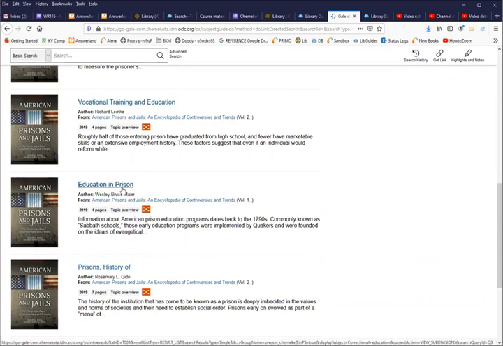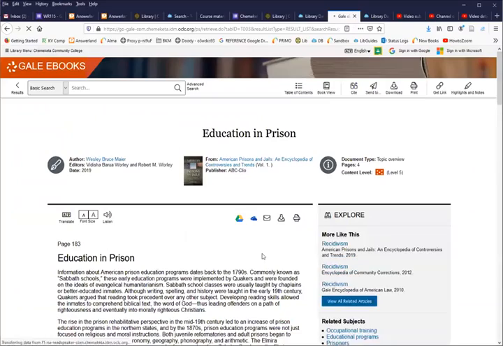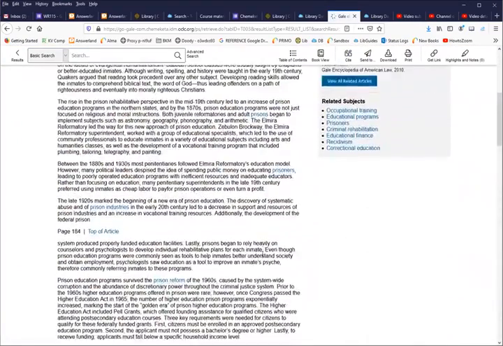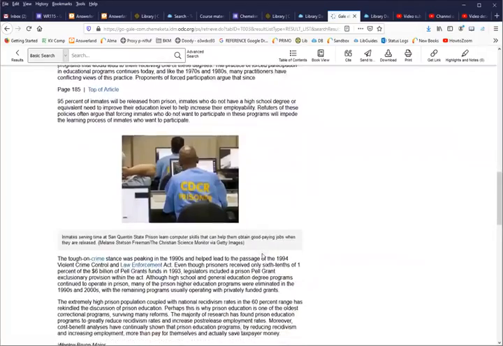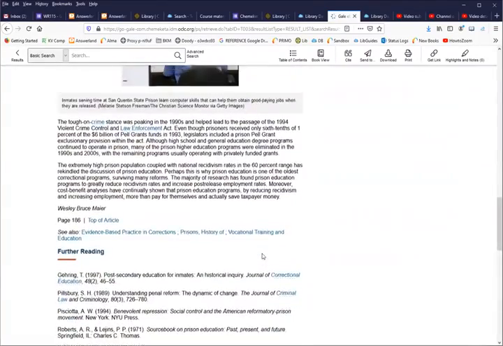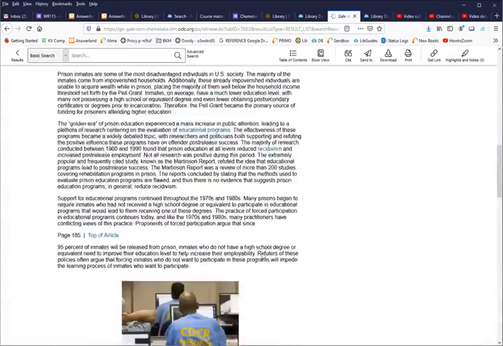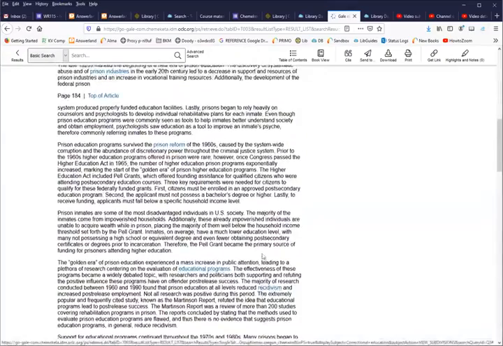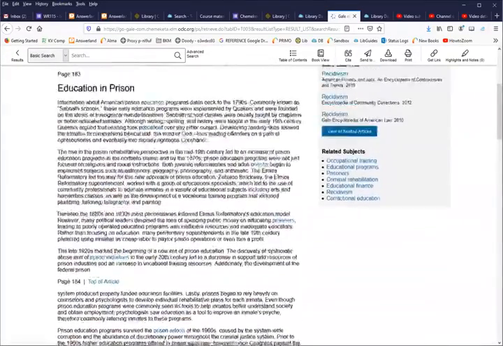If I click on one of the titles of the articles, it gives me the full text of that encyclopedia article. And I could read this to get some background information about the education of prisoners.